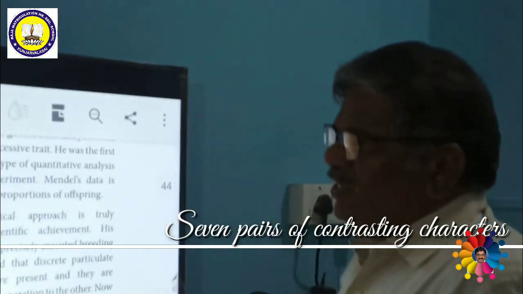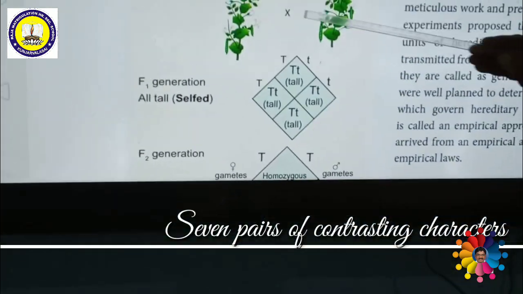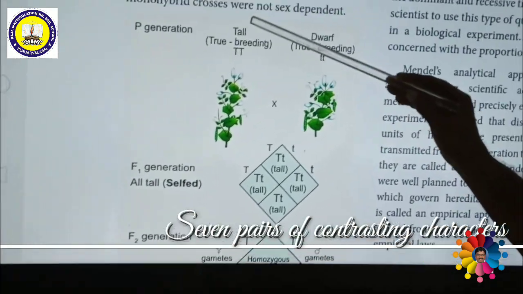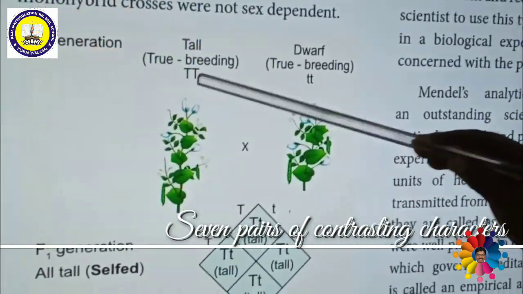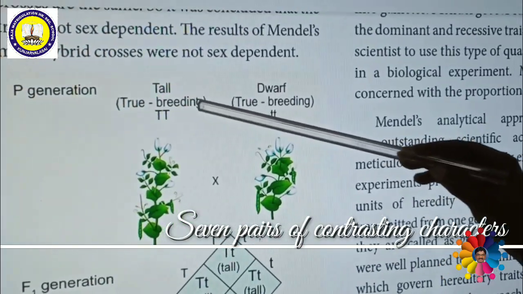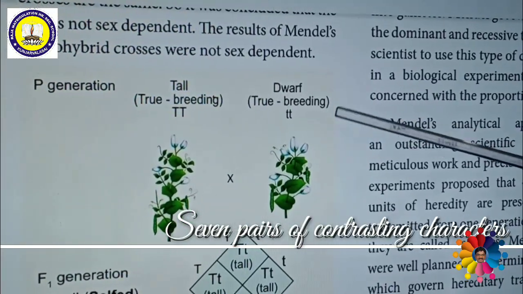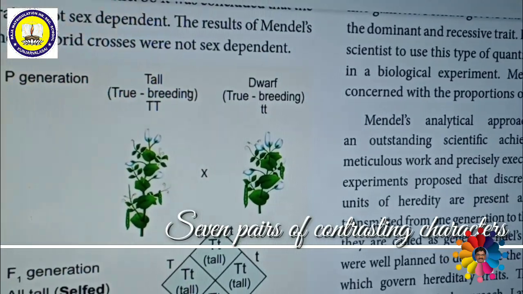See here, so this is a parent. Just now I told you, once again I shall explain. This is pure tall, that means homozygous tall. That means capital T is a homozygous tall. That is nothing but true breeding or pure breeding. Another one is dwarf. It is homozygous recessive dwarf.